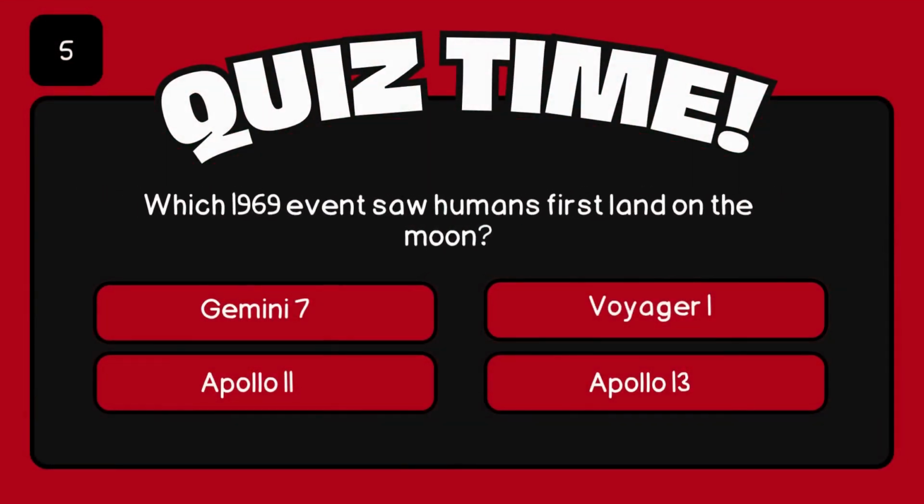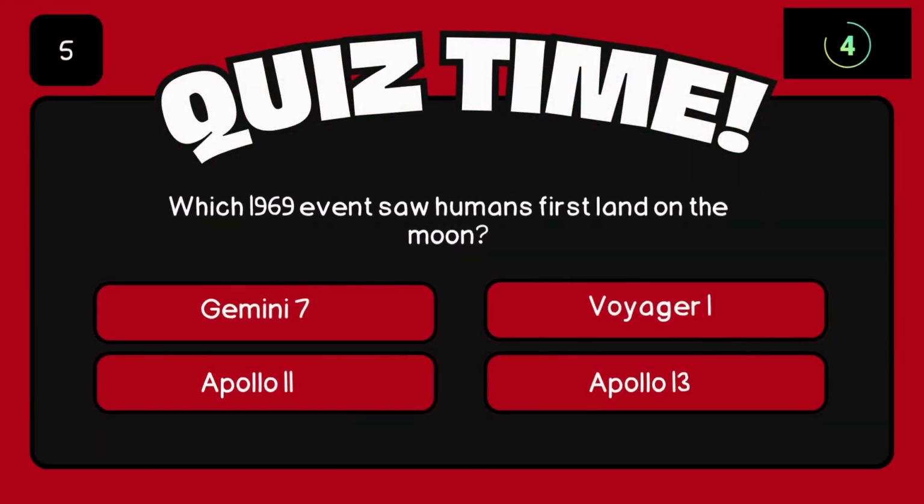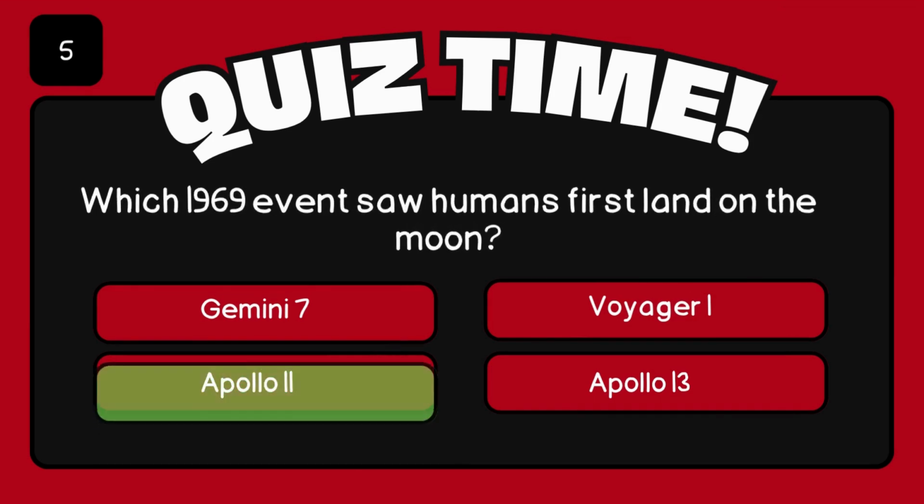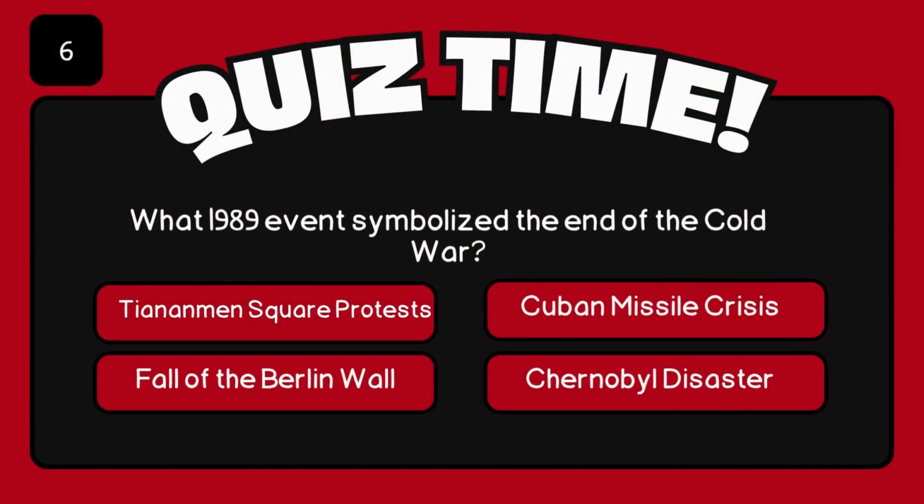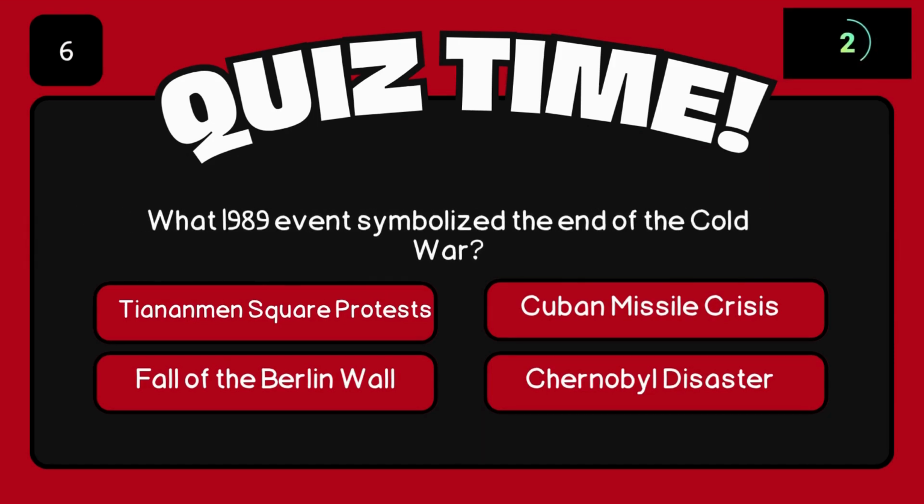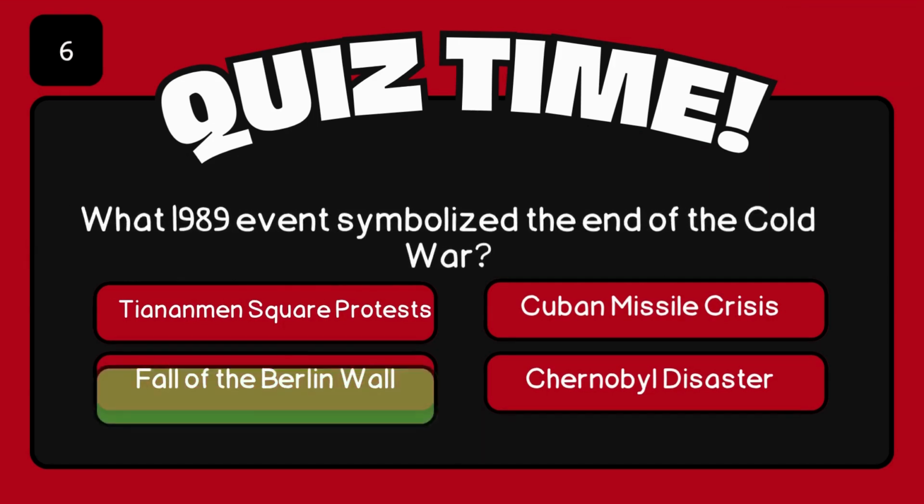Which 1969 event saw humans first land on the moon? Apollo 11. What 1989 event symbolized the end of the Cold War? Fall of the Berlin Wall.